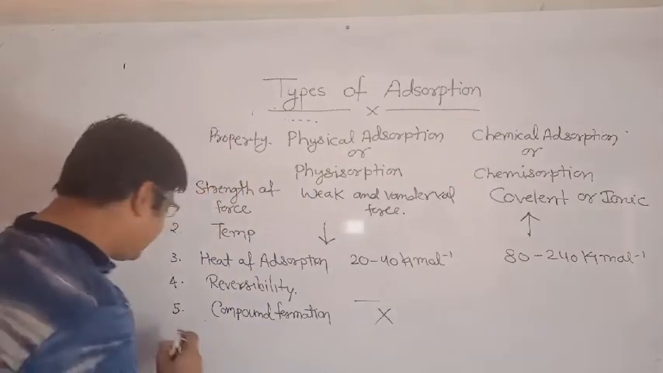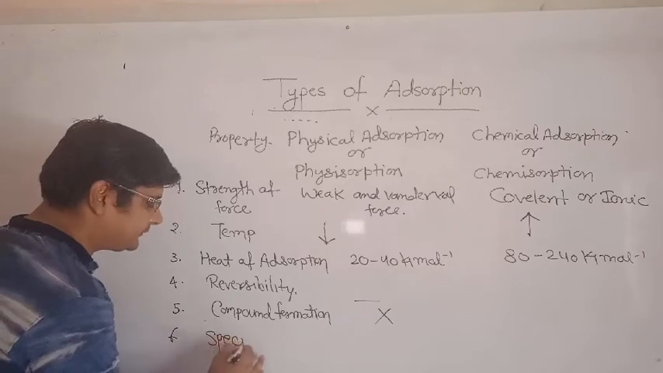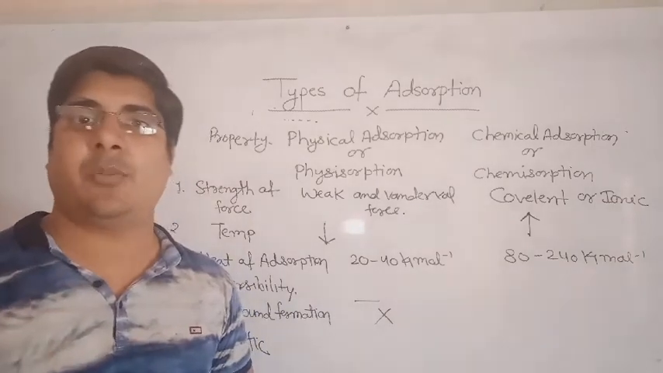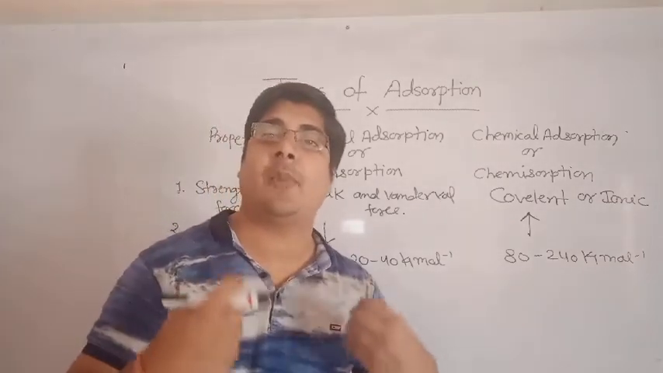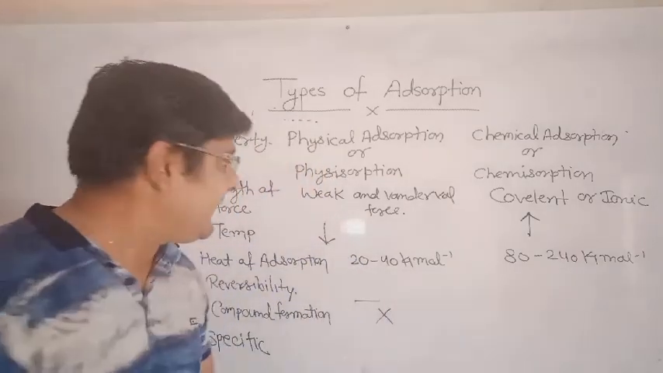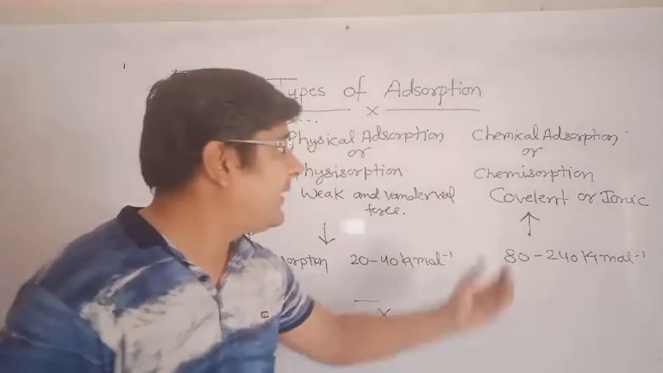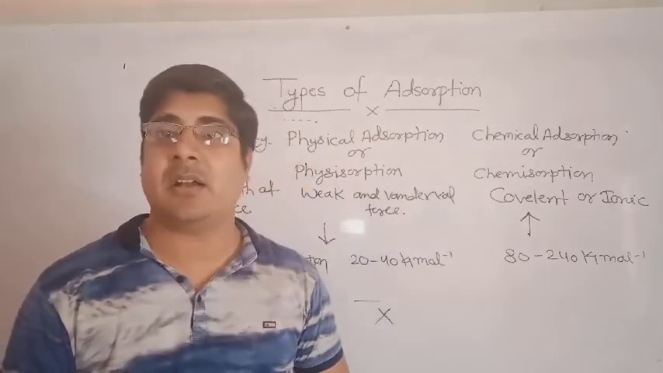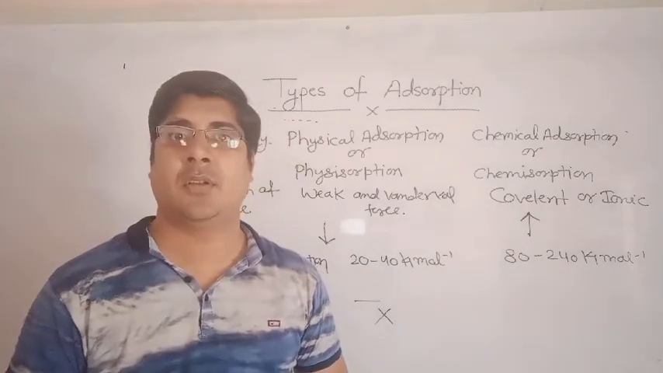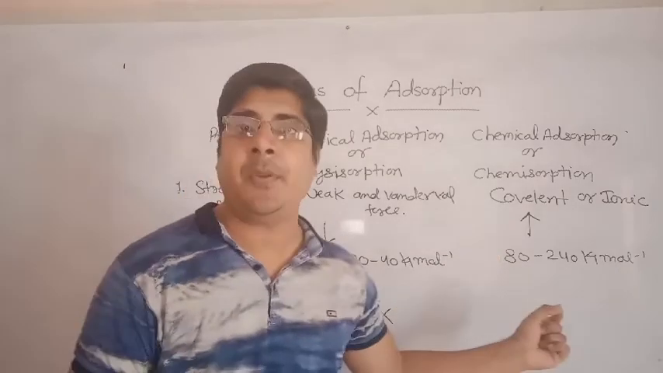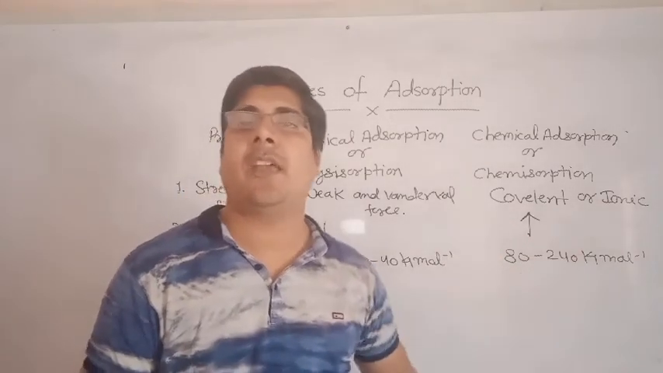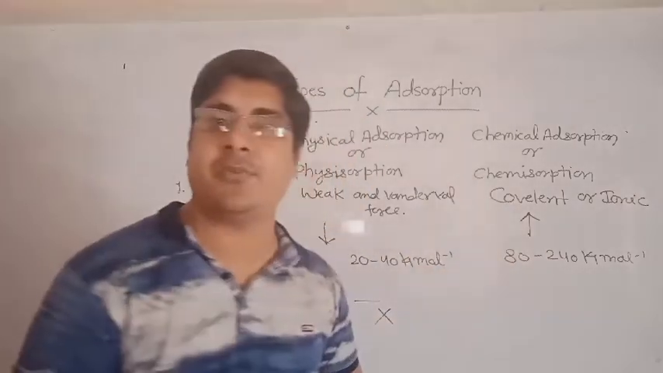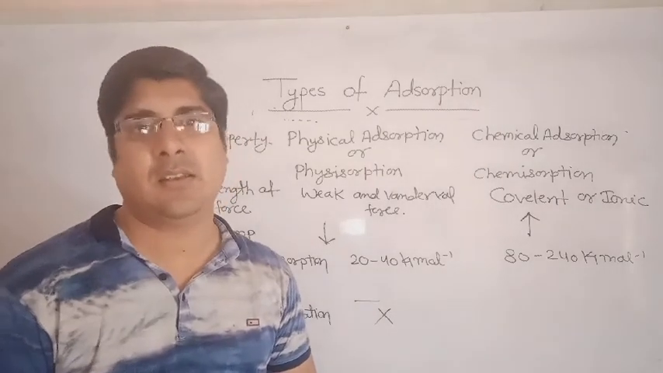Okay. Next is specificity. In physical adsorption, any adsorbate can be adsorbed on the surface of any adsorbent. So it is not specific in nature. But in chemical adsorption, a chemical reaction occurs, and a chemical reaction occurs between specific species. So a specific adsorbate is adsorbed on the surface of a specific adsorbent. So we can say that chemical adsorption is specific in nature.